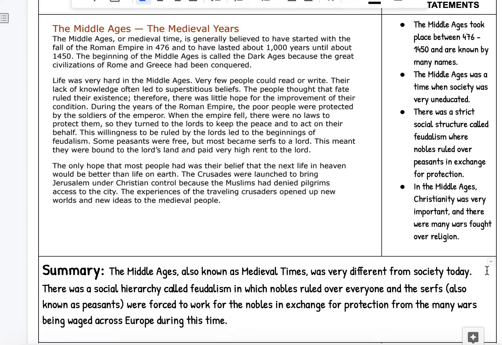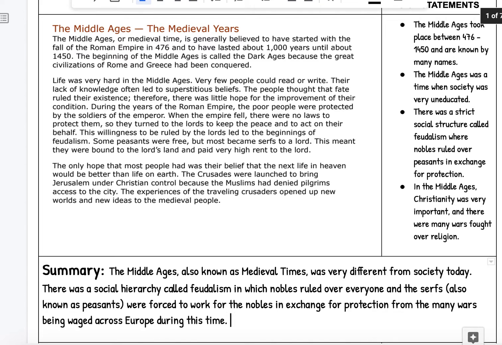The Middle Ages, also known as medieval times, were very different from society today. There was a social hierarchy called feudalism in which nobles ruled over everyone, and the serfs, also known as peasants, were forced to work for the nobles in exchange for protection from the many wars being waged across Europe during this time.